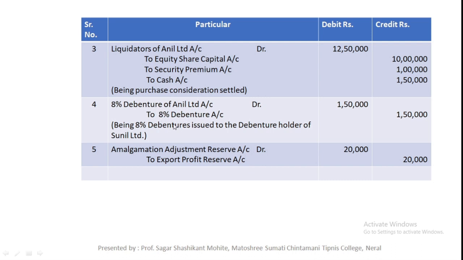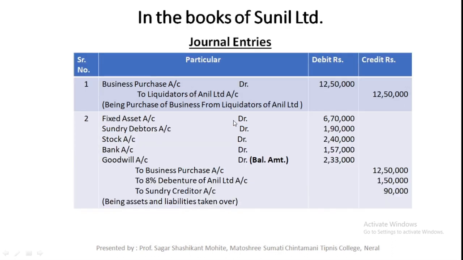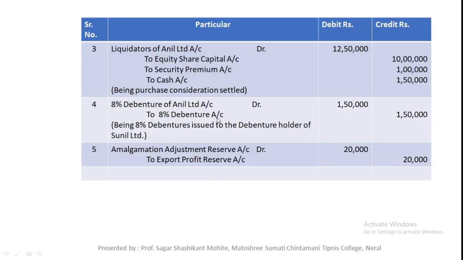So 8% debentures of Anil Limited account debit, to 8% debentures account. New debentures are issued to the debenture holders of Anil Limited. Being 8% debentures issued to the debenture holders of Anil Limited. I have made one mistake: it should be to the debenture holders of Anil Limited.